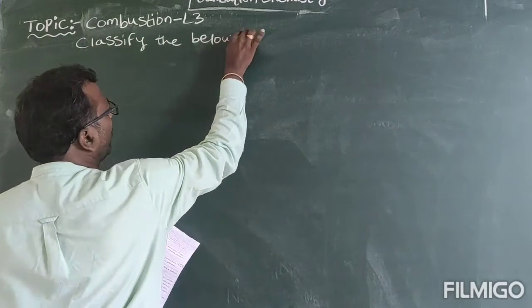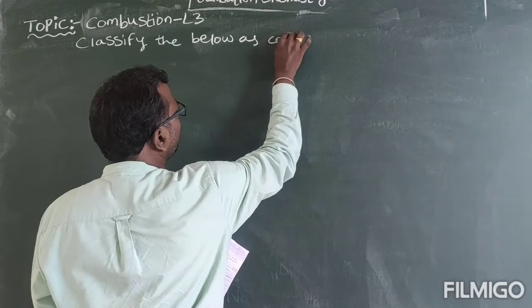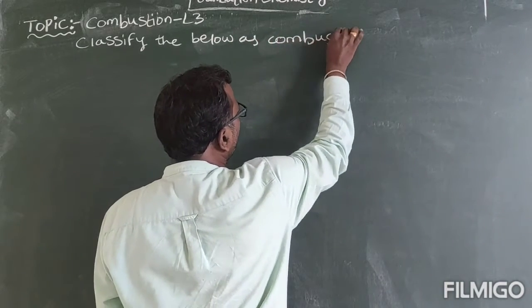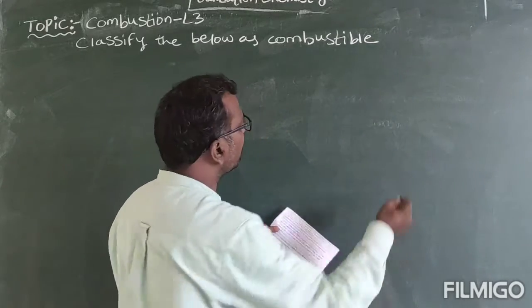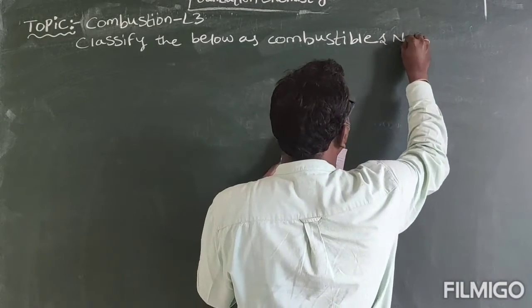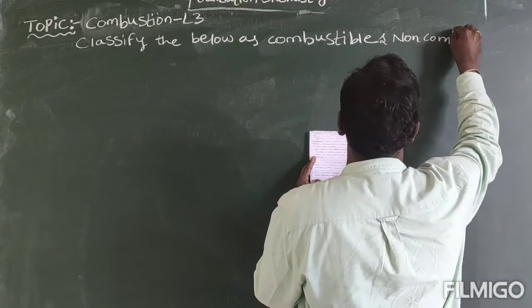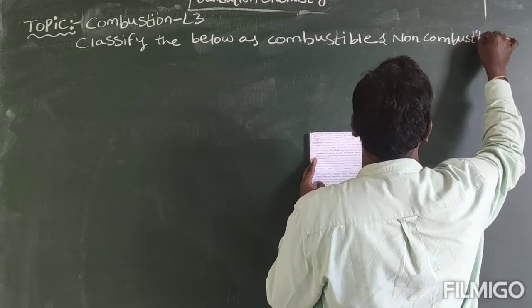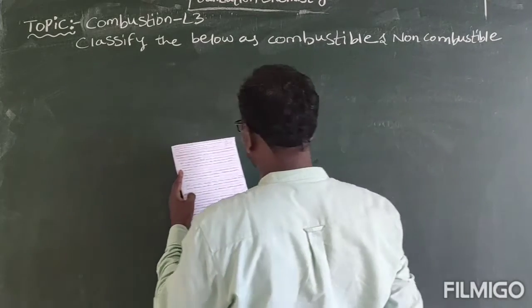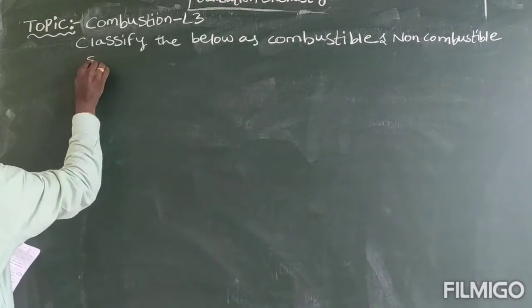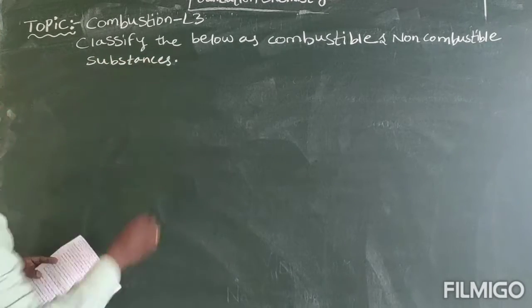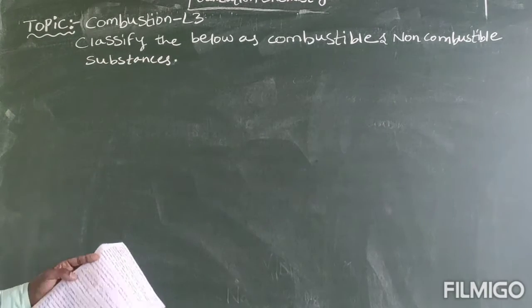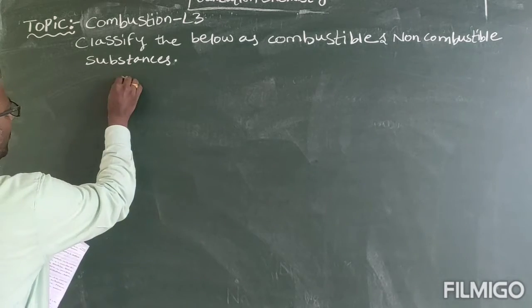Classify the below as combustible and non-combustible substances. First of all, you classify them as combustible and non-combustible substances.